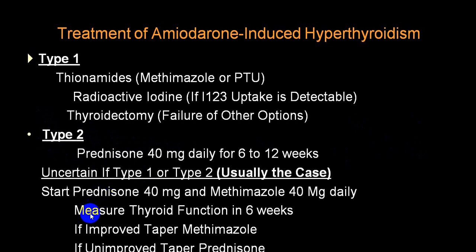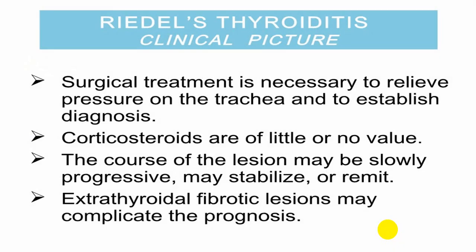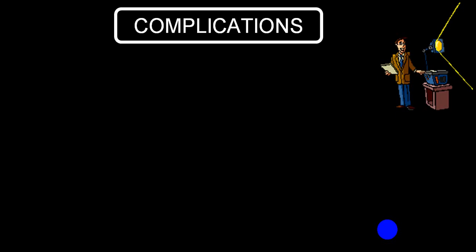And if a person has hyperthyroidism symptoms and signs and a supporting laboratory picture, you can put them on methimazole and taper the dose as the person starts improving, and even the steroid should be tapered as the person improves. In Riedel's thyroiditis, surgery is usually required if there are pressure symptoms. Corticosteroid has almost no value. By and large, a person may require surgery if there are compressive symptoms on the trachea.